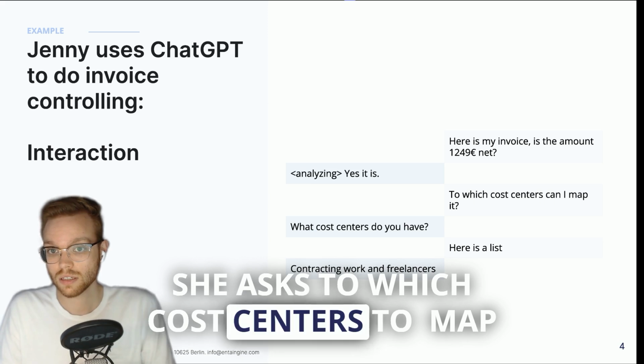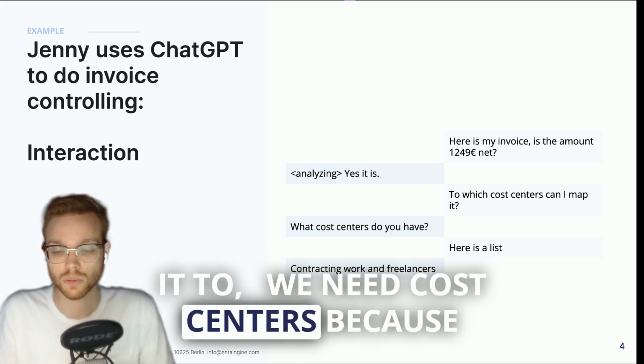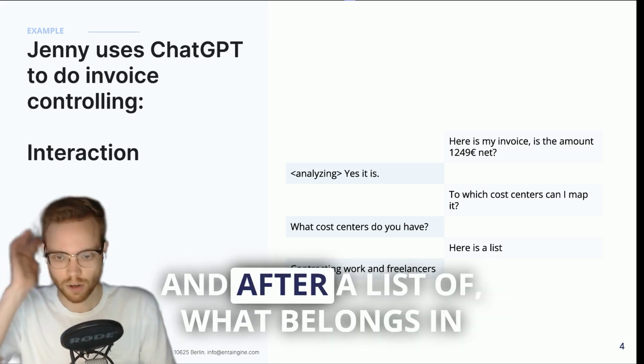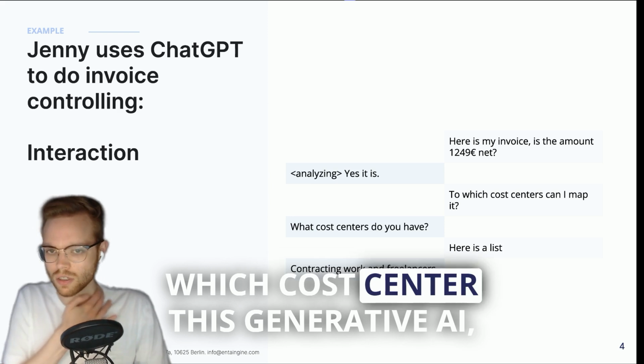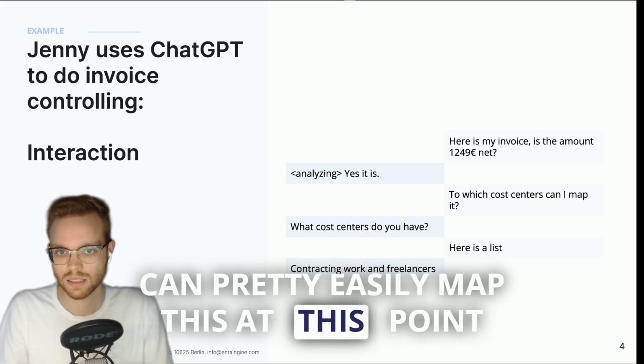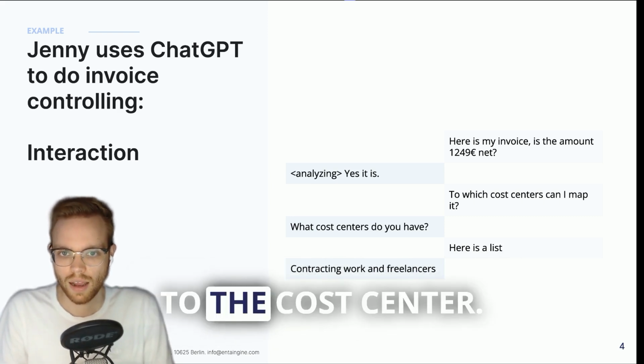She asks which cost centers to map it to. We need to provide cost centers because otherwise it will just make up cost centers. And here's a list. And after a list of what belongs in which cost center, this generative AI can pretty easily map this invoice to a cost center.